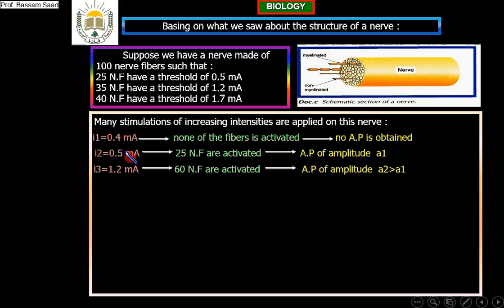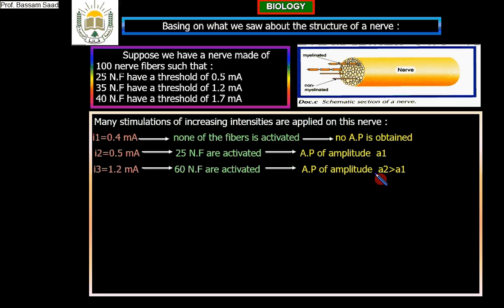If I stimulate one nerve fiber, you get 70 millivolts. Then two nerve fibers: 70 plus 70, 140 millivolts. So when the number of nerve fibers increases, the amplitude of the action potential of course will increase. It is like batteries: one small battery is 1.5 volts, 2 batteries 3 volts, 3 batteries 4.5 volts, etc. But when you have one nerve fiber, even if you increase the intensity of stimulation, it stays one nerve fiber and gives only 100 millivolts, which is the value of the action potential for one nerve fiber.